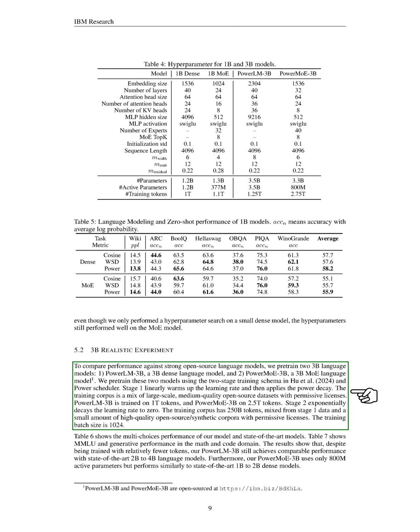In our realistic experiment, we pre-trained two 3 billion language models, PowerLM3B, a dense model, and PowerMoE3B, a MoE model. We use a two-stage training approach with the power scheduler, where the first stage warms up the learning rate and then applies power decay. PowerLM3B is trained on 1 trillion tokens, while PowerMoE3B is trained on 2.5 trillion tokens. The second stage exponentially decays the learning rate to 0.